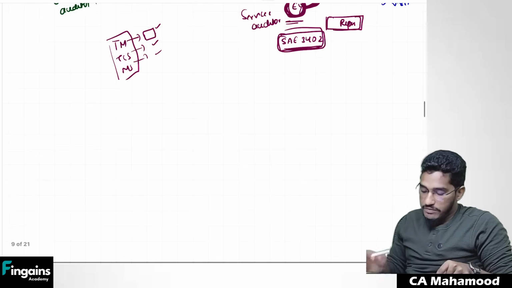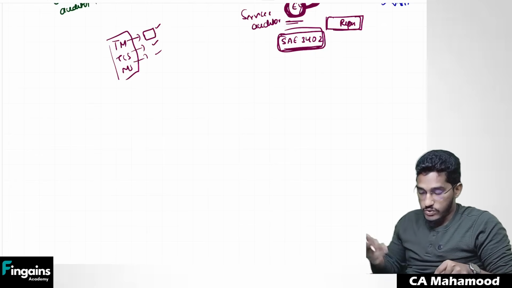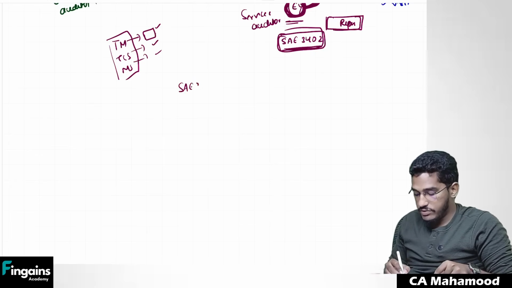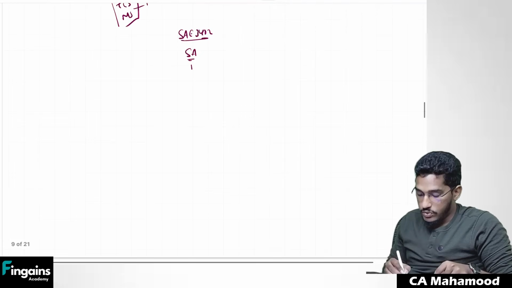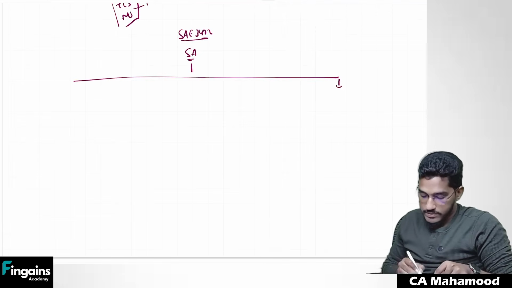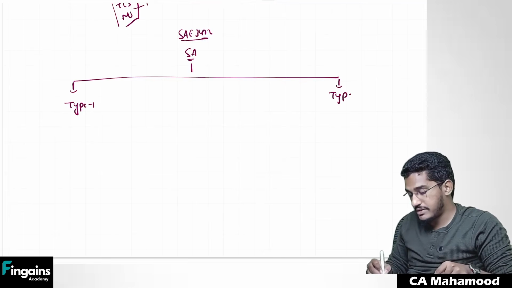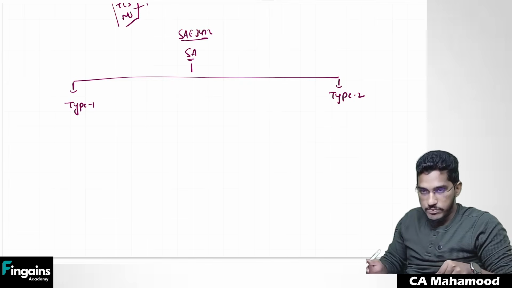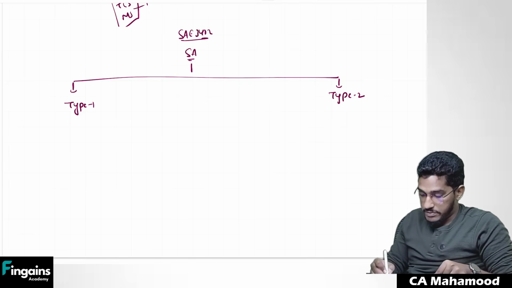Next. One more thing which we have to understand before we go for further guidance: SAE 3402 says that whatever reports the service auditor will give, those reports can be divided into two categories. One is the type 1 report, the other one is the type 2 report. Sir, what is the type 1 report? In the type 1 report, what information will be there?